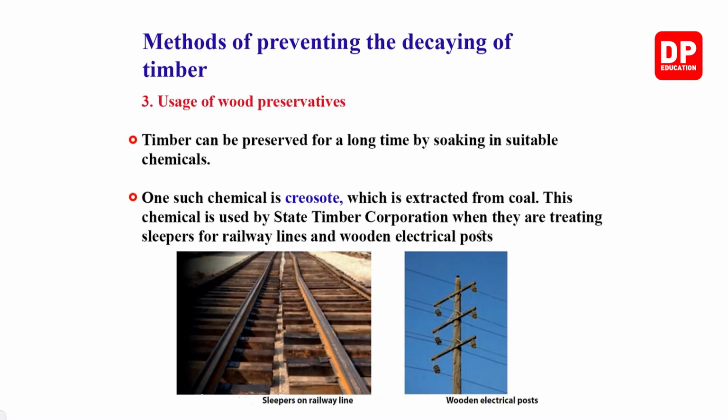Then the third one, usage of wood preservatives. Timber can be preserved for a long time by soaking in suitable chemicals. One such chemical is creosote, which is extracted from coal. This chemical is used by the State Timber Corporation when they are treating sleepers for railway lines and wooden electrical posts.